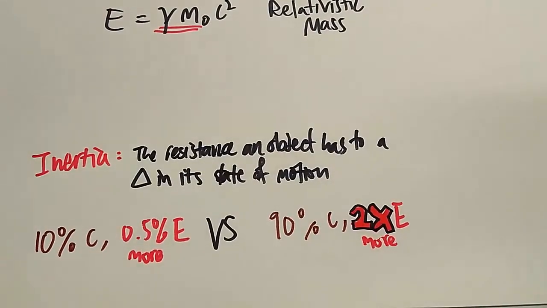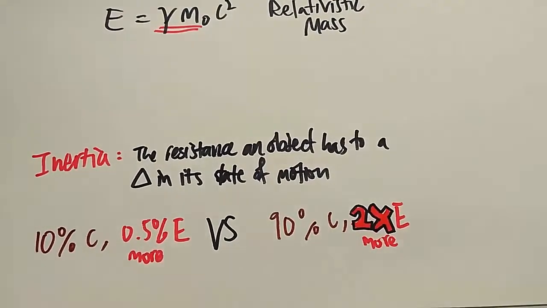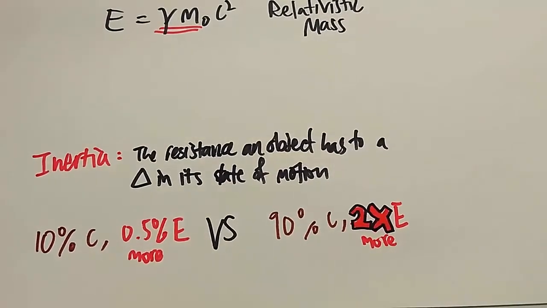We thereby see that as an object approaches the speed of light, its inertia rises ever more quickly to infinity, so it takes more and more energy for it to speed up. It therefore cannot reach the speed of light or travel faster than the speed of light, simply because it would take an infinite amount of energy to get there.